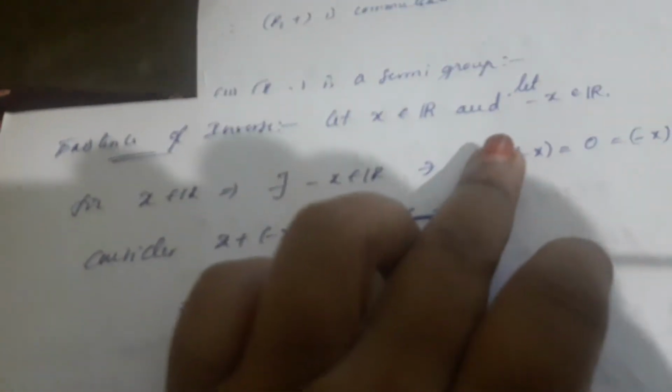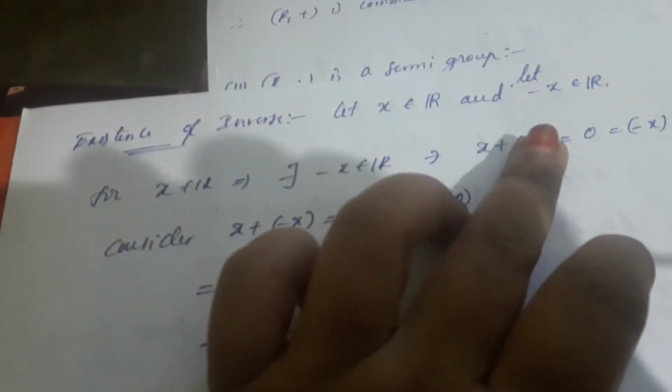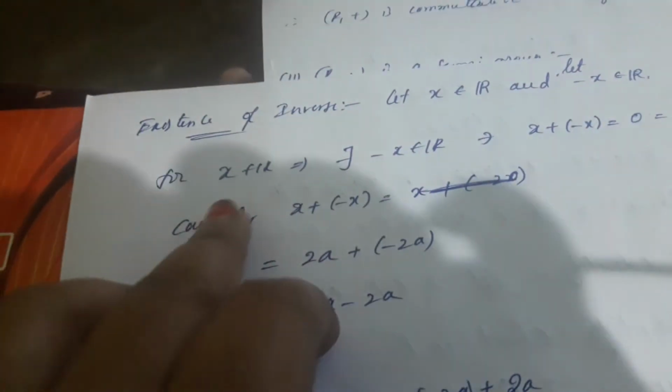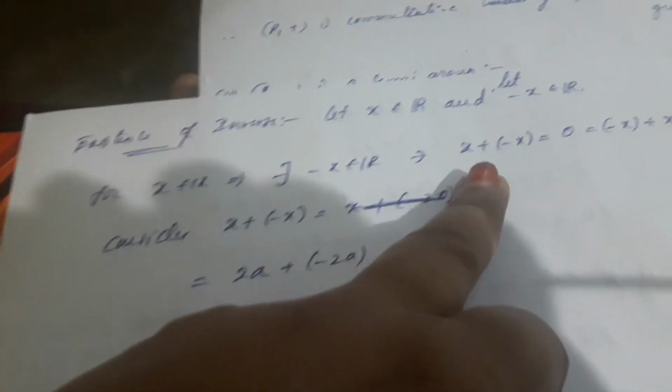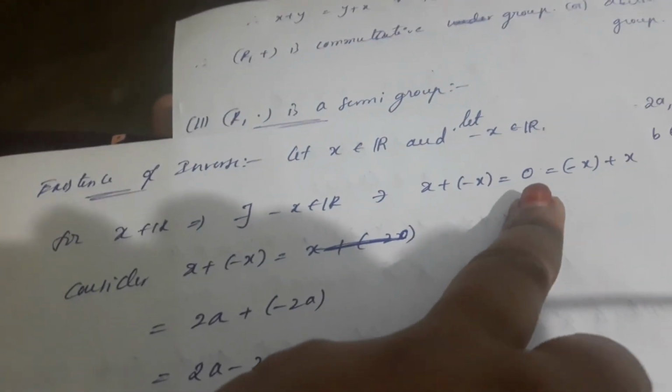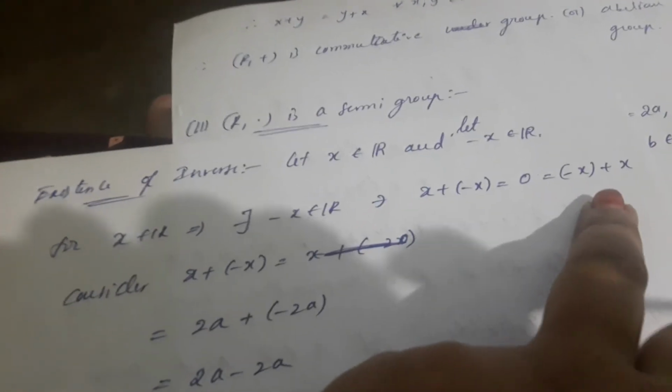Existence of inverse. Let x belong to OR and -x belong to OR. What is the condition for existence of inverse? For x belonging to OR there exists -x belonging to OR such that x + (-x) = 0 = (-x) + x.